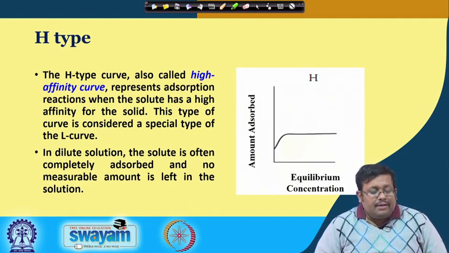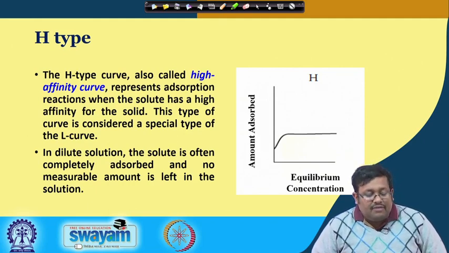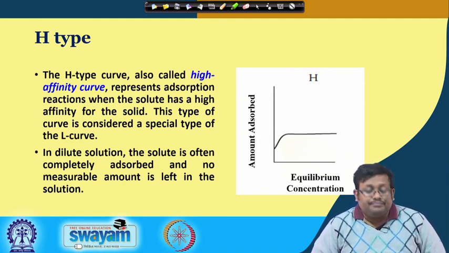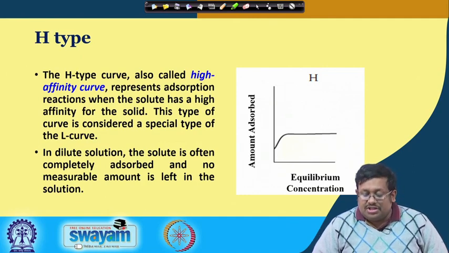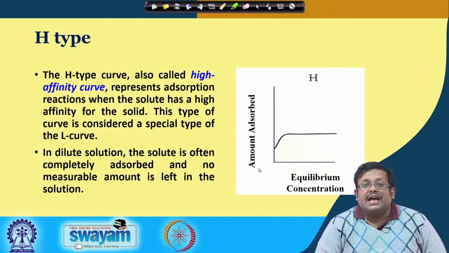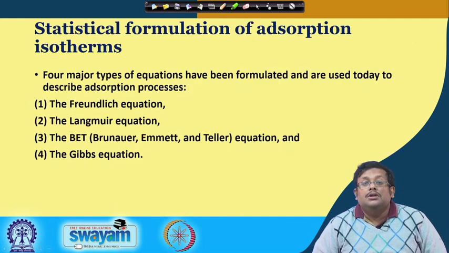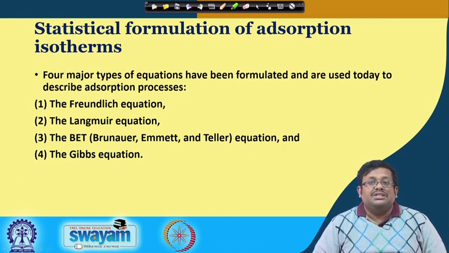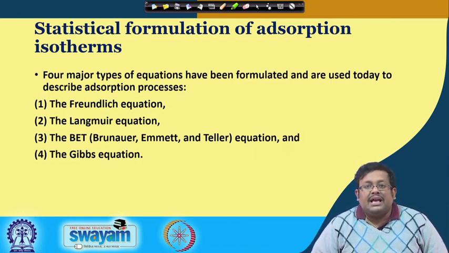Now, this type of curve is considered a special type of L curve. Obviously, it is a modification of the L type curve. And in dilute solution, the solute is often completely adsorbed and no measurable amount is left in the solution. So, it basically takes this type of form in case of H type. So, we covered the basic curvature and basic shape of adsorption isotherms with S type, L type, C type and H type.